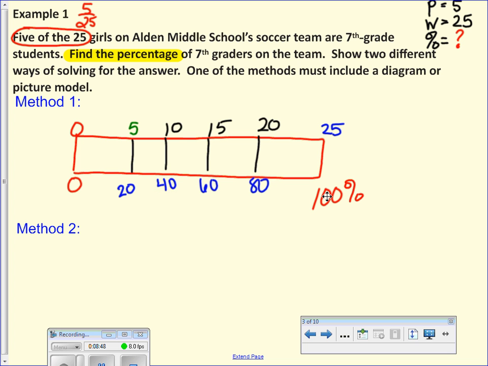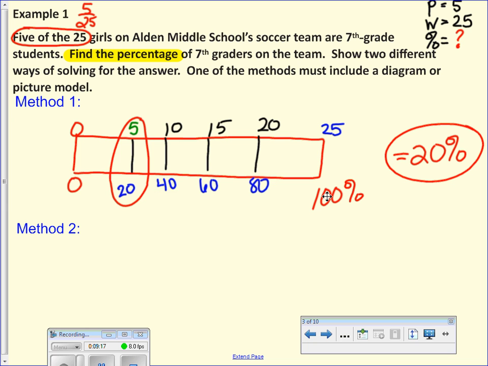Do I have even intervals across the bottom now? Yes. All right. Now what is the question? We're trying to find the percent. So my answer is going to be on the bottom because I want to know the percent. I want to know 5 is what percent. So 5 lines up out of what percent? Right, so my answer is 20%. That's the answer.